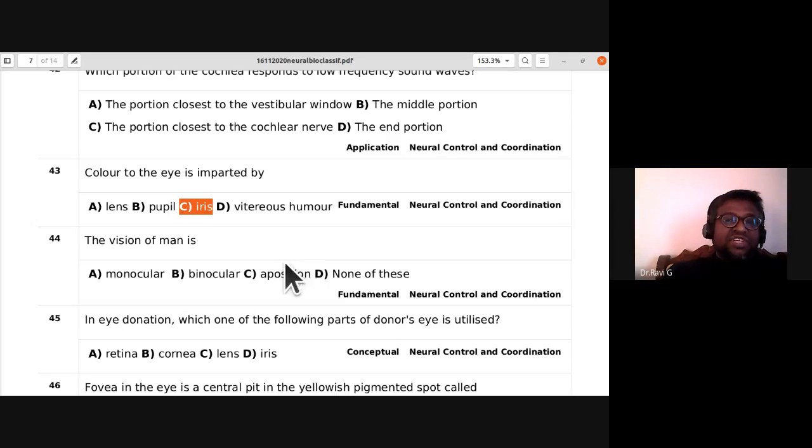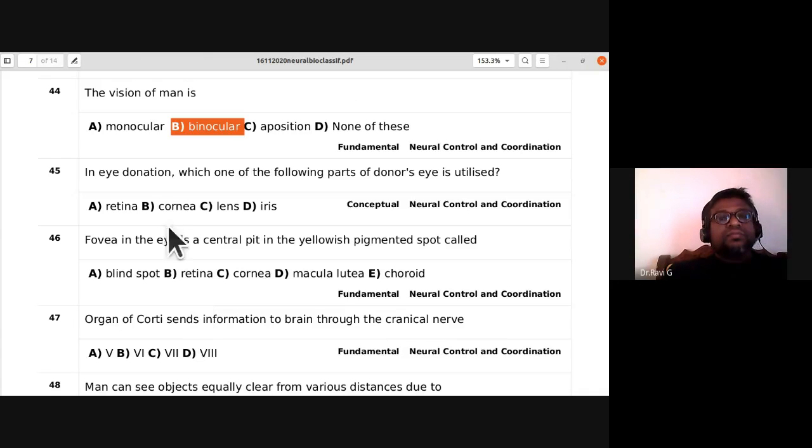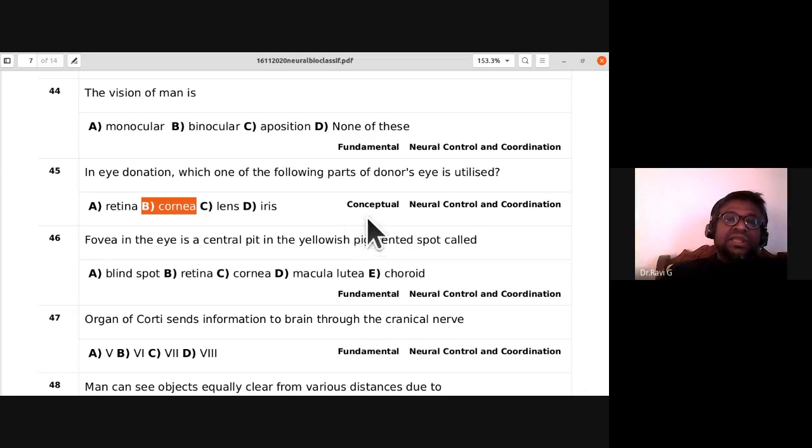44th, the vision of man is it monocular, binocular, apposition, none of this. So 44th, it is binocular. B is the answer. In eye donation, which one of the following part of donor eye is utilized? Only cornea is utilized. So cornea is utilized.